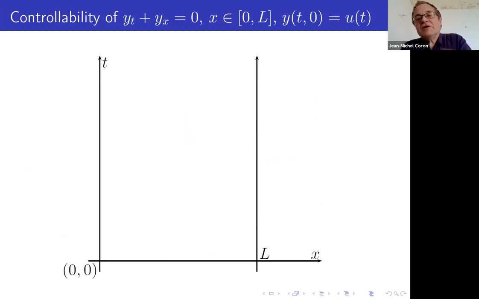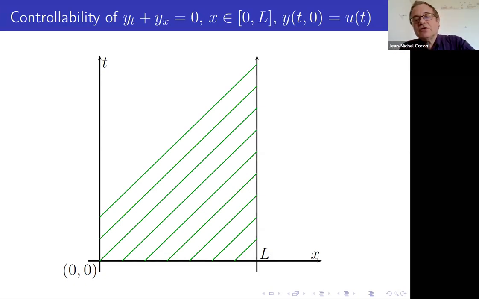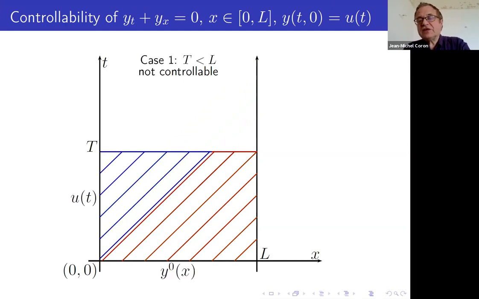But for this simple equation, we can compute everything and we can see what is going on. On every green line with slope 1, y is just constant. So the situation is very clear. If the time is less than capital L, then you do not have controllability, because at time capital T, there is a part, which is the right part, that you cannot change. Whatever control you are using, on the right part at capital T, it is given by y0.